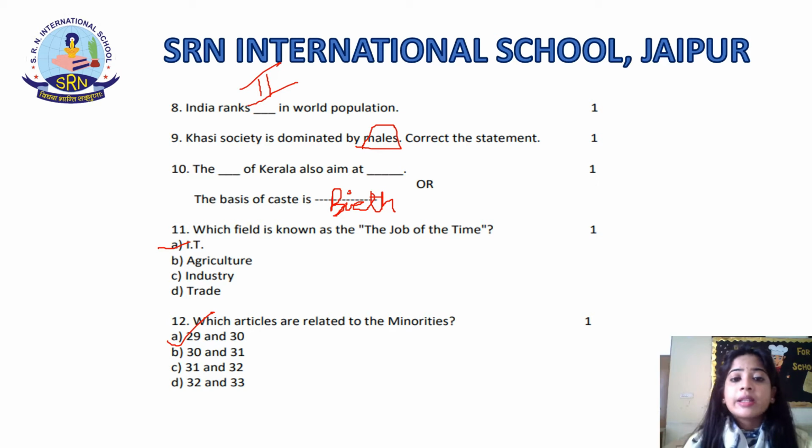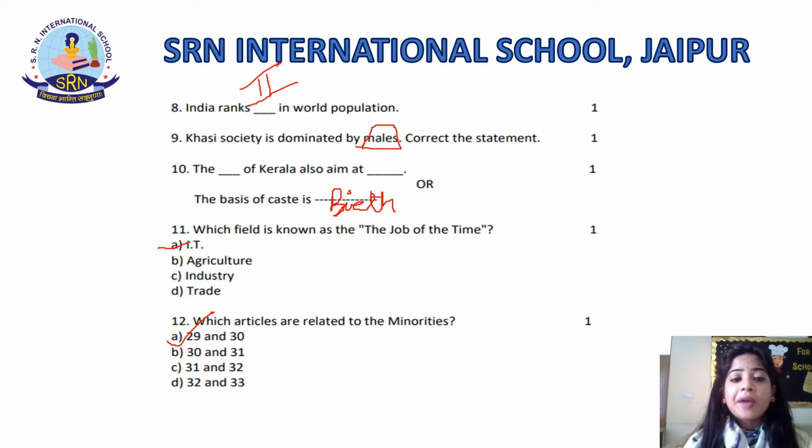So now, the correct answer will be: the Thiyya of Kerala also aim at westernization. The correct term would be westernization. Am I clear, students? Westernization. If you fill both of these things rightly, then only you will be given the full marks.